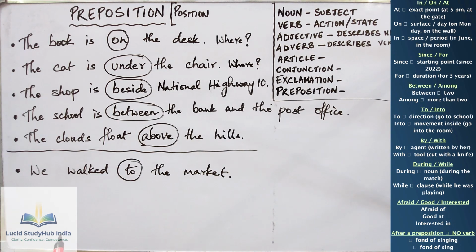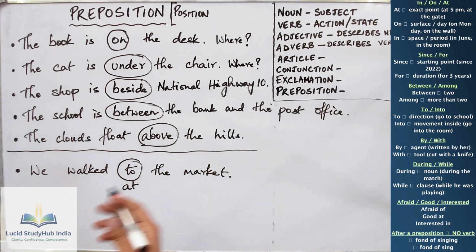Prepositions of direction tell you where we walked. You could also argue that we could use at over here. We walked at the market. Well, that's true, but the sentence would tell you something different entirely. If you use at, we walked at the market, that means you were already at the market. You're describing that you walked around the market, did some groceries and stuff.